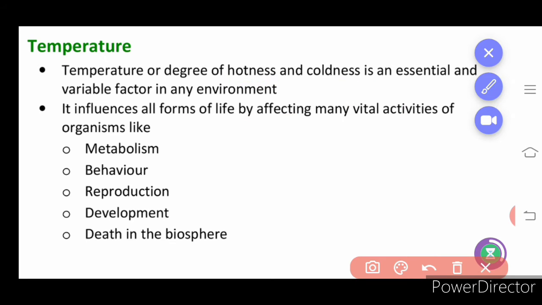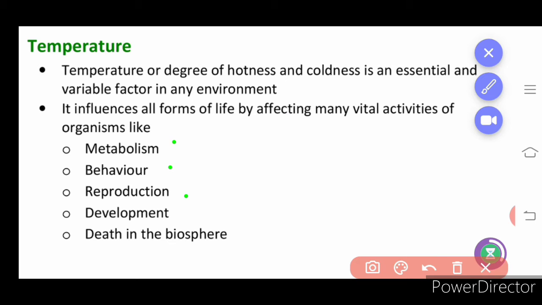The first point is metabolism. The constructive and destructive processes, that is digestion and synthesis happening in our body, come under metabolism. It requires optimum temperature to do the process properly. Behavior: whether the organism is nocturnal or able to withstand daylight conditions and temperature, that is what is called behavior.